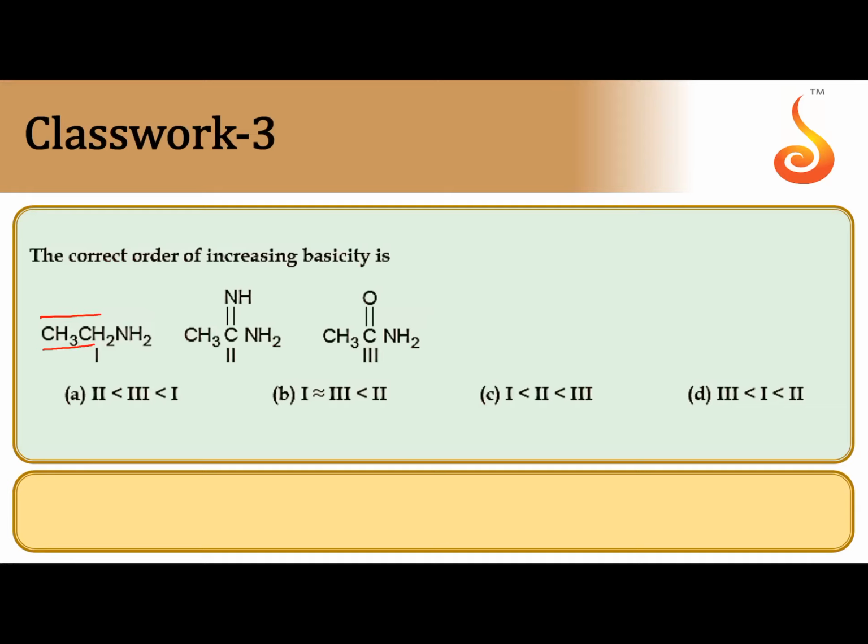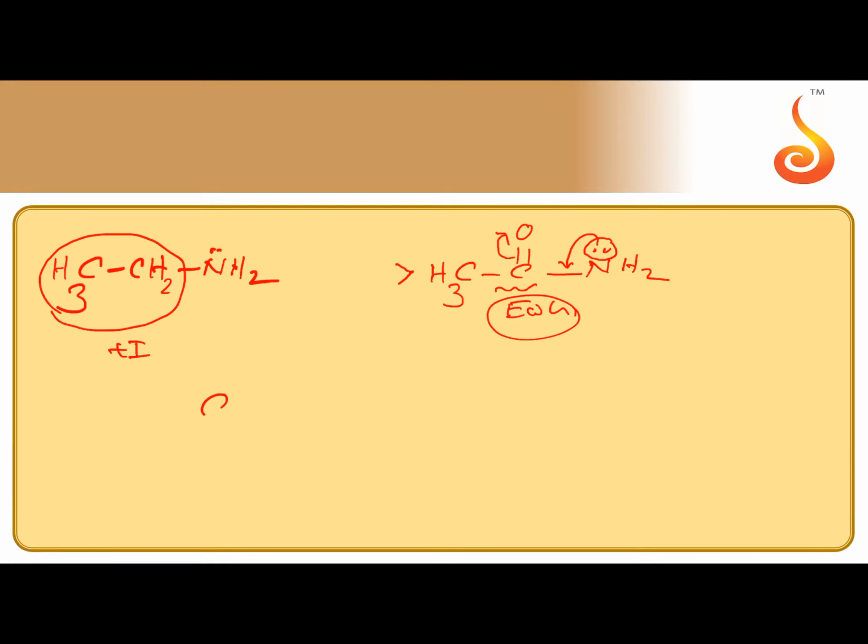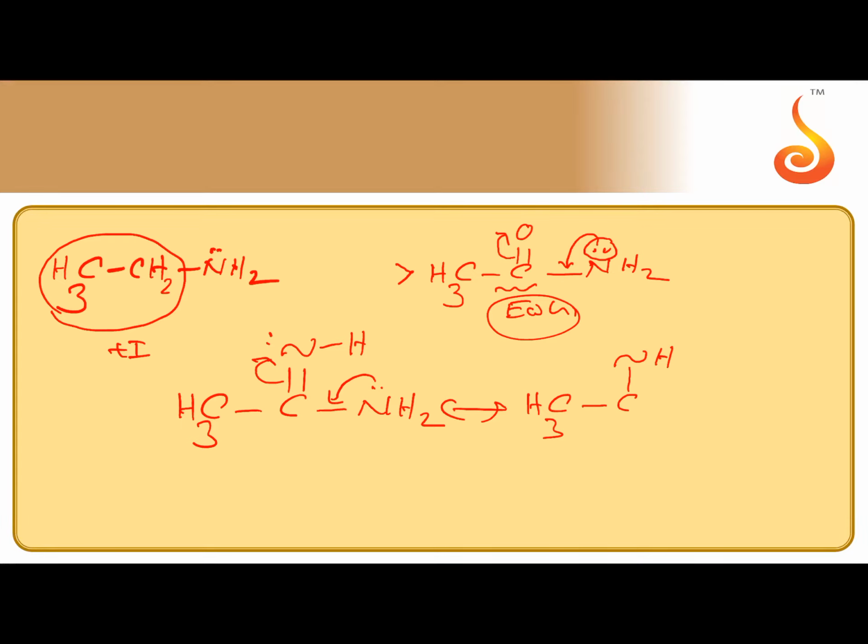Then the next compound, CH3C double bond NH, single bond NH2. If you take this compound, because of conjugation with the lone pair, the C=N pi bond pair is shifted onto N. So we get another resonance structure, CH3C single bond NH minus, double bond NH2 plus.